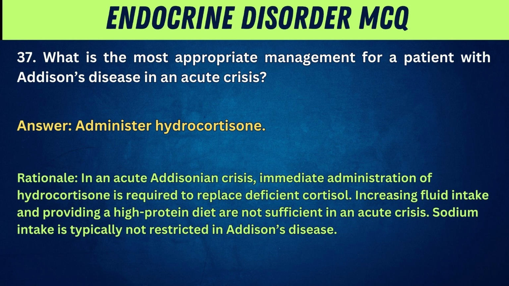Answer: administer hydrocortisone. Rationale: in an acute Addisonian crisis, immediate administration of hydrocortisone is required to replace deficient cortisol. Increasing fluid intake and providing a high-protein diet are not sufficient in an acute crisis. Sodium intake is typically not restricted in Addison's disease.